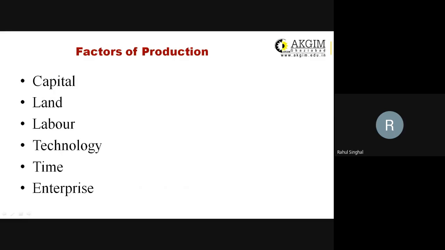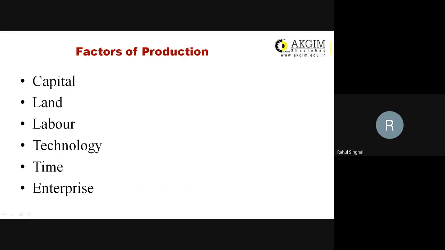Now, production activity not only requires capital, it requires land also. If you are carrying on any production activity, it must be carried on at some place. For manufacturing, you require a factory established at some particular place. If you are providing some IT consultancy, you will require some office, situated at a particular location.